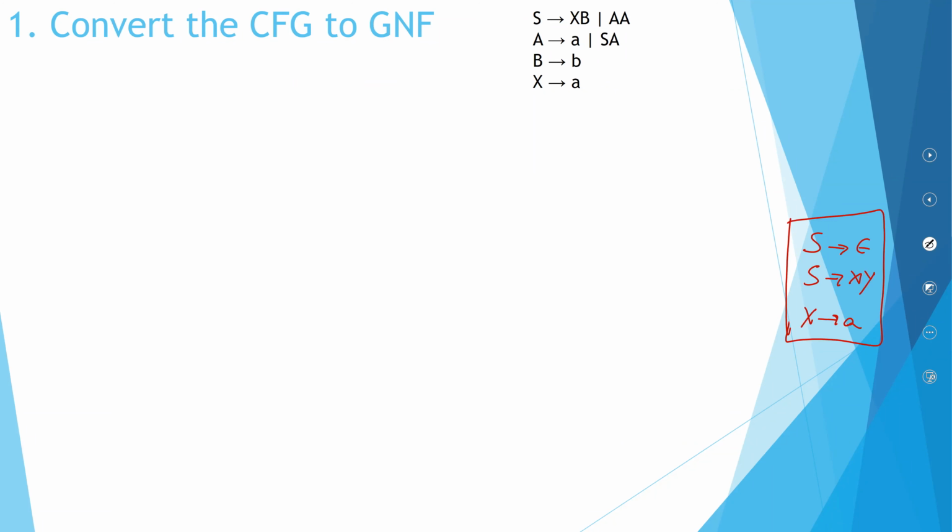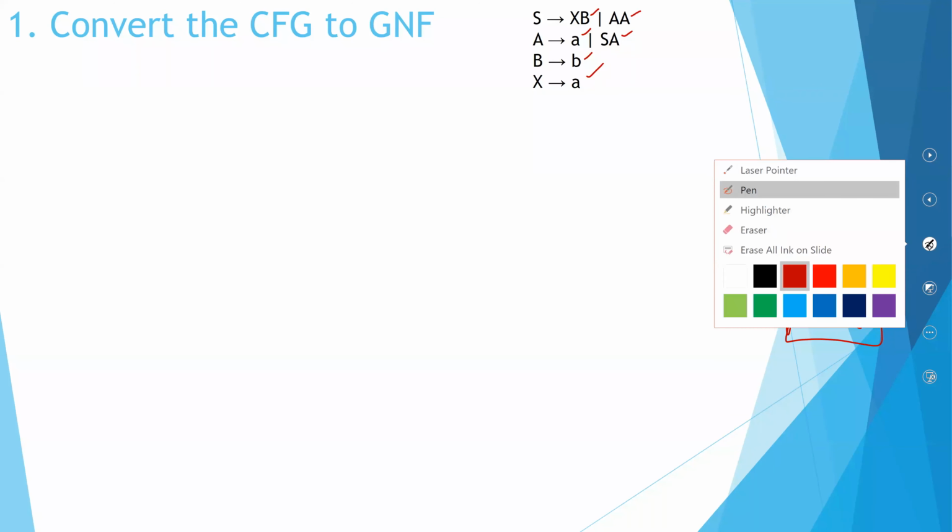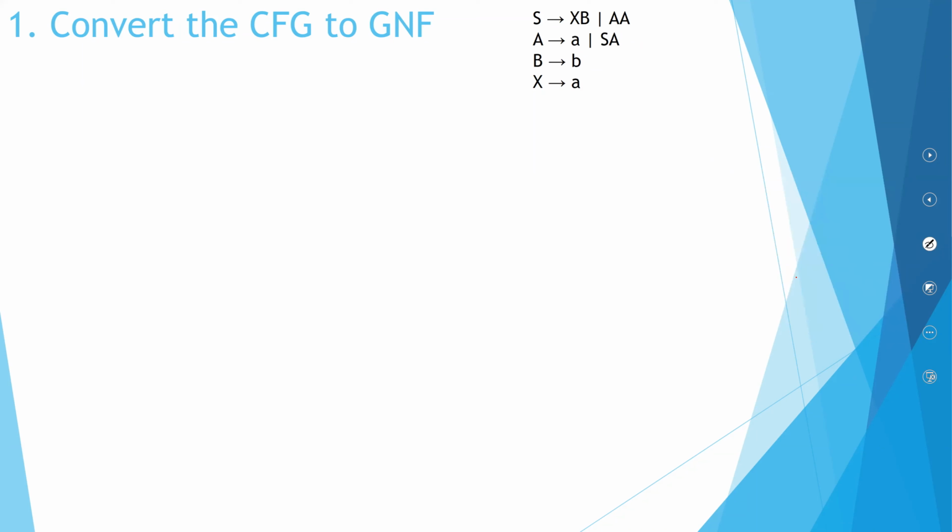So first check whether it is in your Chomsky normal form. Satisfied, satisfied. Very good. It is in your Chomsky normal form, which means it is fit for conversion. Now let us check whether it is in Greibach normal form. If you remember, S can be epsilon, and then it should be in this particular format. Now when you look, this is not in Greibach.